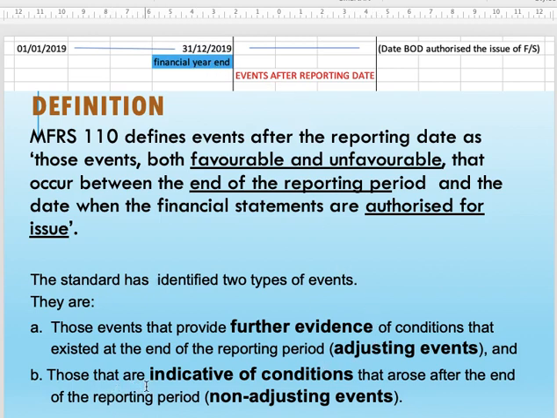But if those events are indicative of conditions that arose after the end of the reporting period, then it is considered a non-adjusting event. It does not clearly show that you had an asset or liability on the reporting date. So if it is not related to something you are reporting in 2019, it should only be disclosed in the notes to the accounts.